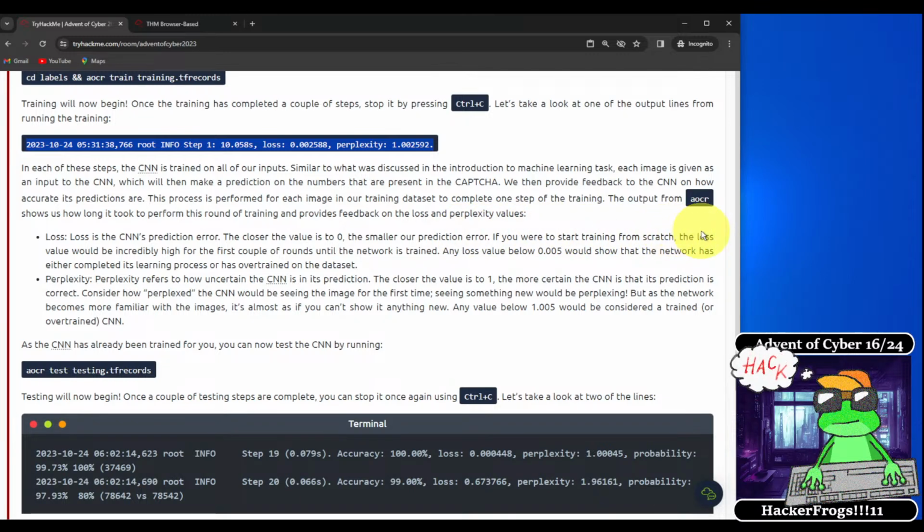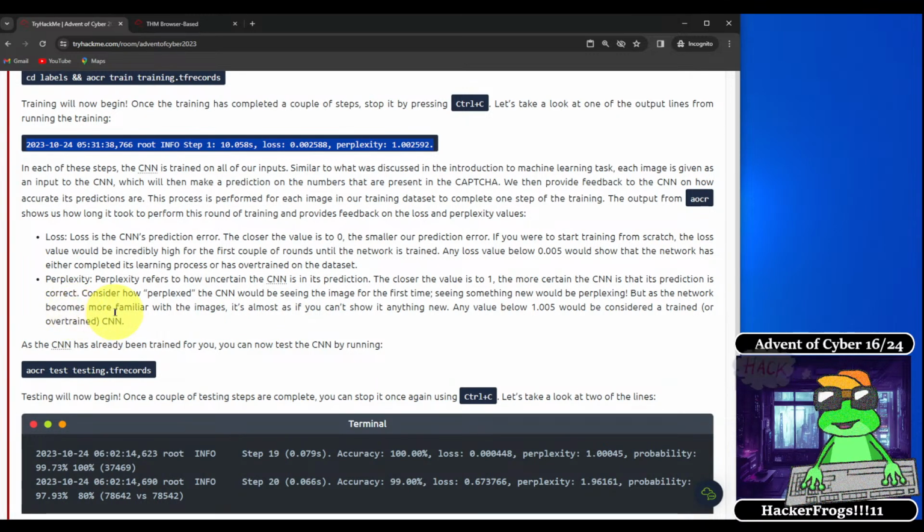The output from the AOCR shows us how long it took to perform this particular round of training and provides feedback on the loss and perplexity values. Loss. Loss is the CNN's prediction error. The closer the value is to 0, the smaller our prediction error. If you were to start training from scratch, the loss value would be incredibly high for the first couple of rounds until the network is trained. Any loss value below 0.005 would show us that the network has either completed its learning process or has overtrained on the dataset.